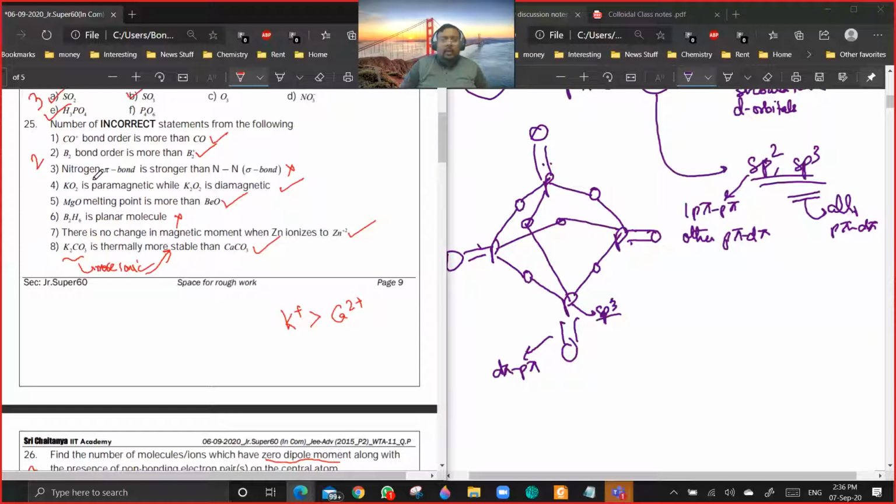5th. MgO melting point is more than BaO. That is, in MgO the melting point is more than BaO. See, I have told you people that when the sizes are similar, the lattice strength is maximum. Mg2 plus and O2 minus are both isoelectronic species, so they will be similarly sized ions. Are you getting a point? So the lattice strength will be maximum in that case, so the melting point will be more.